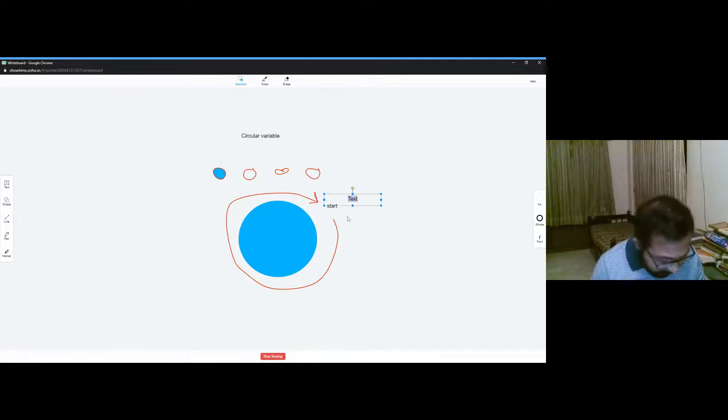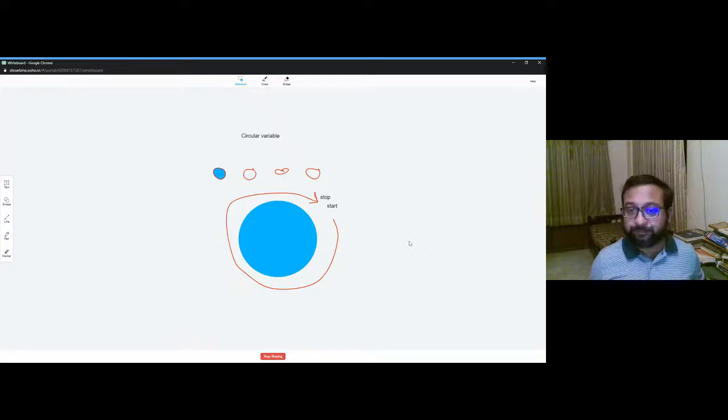Which means the start point and the stop point will lie very close to and actually adjacent to each other. I'm giving an example of circular data. Anything that cycles is circular data. A very good example is months of the year. There is a gap between January and February. That's a gap of 1 month. Similarly, February to March, March to April, and in this way you go on. You can keep adding the gap.